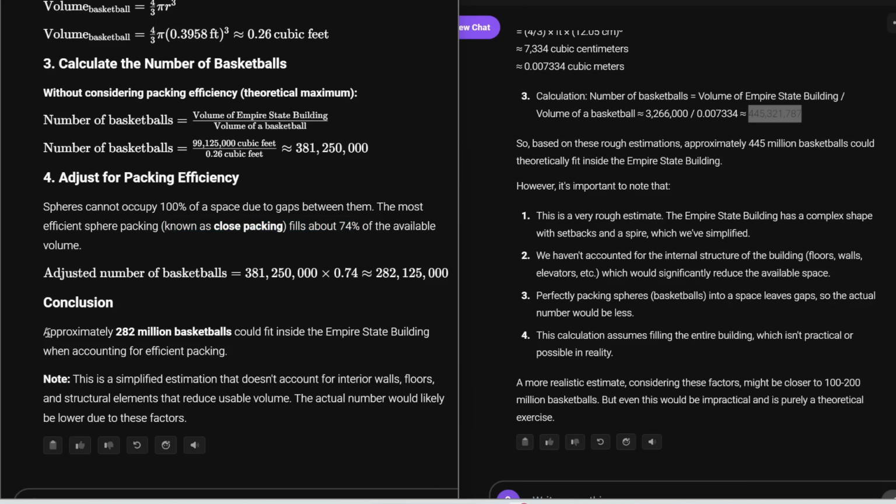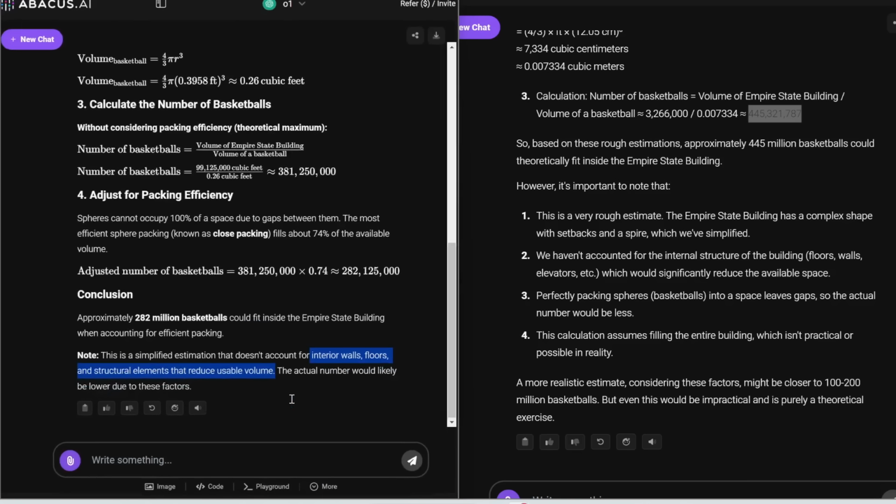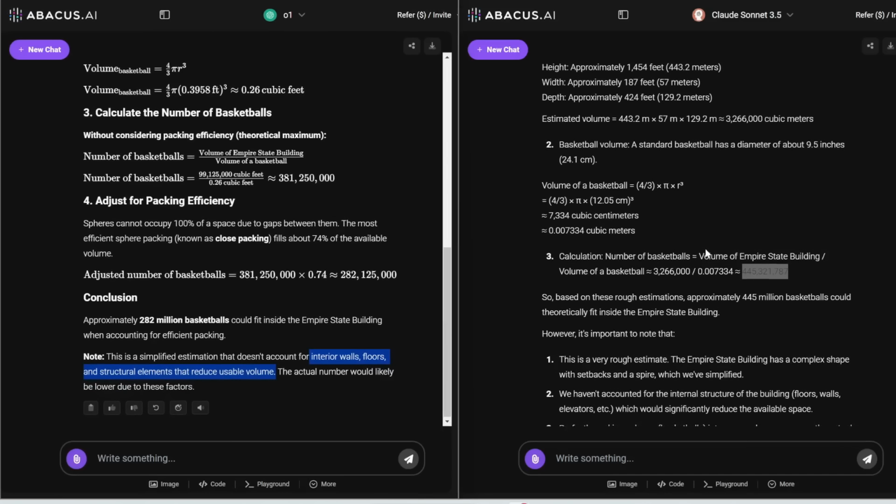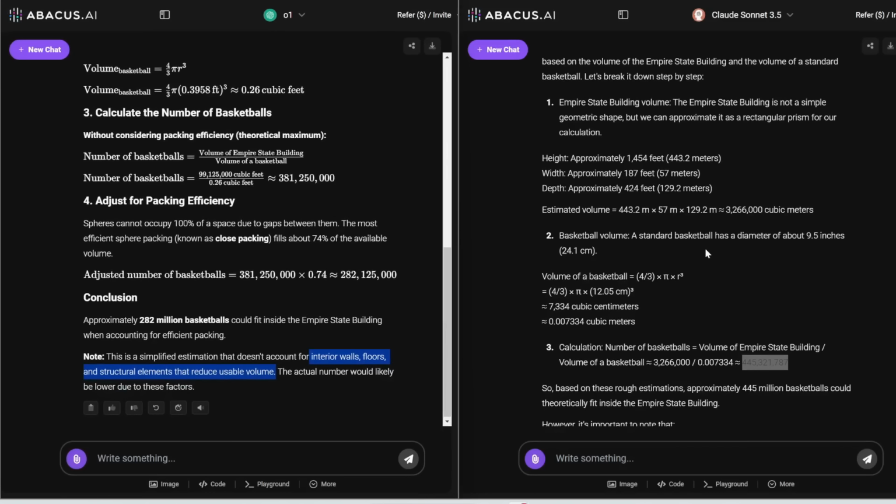And then, however, that's just its conclusion. It says approximately 282 million basketballs could fit in the Empire State Building. Note that this is a simplified estimation that doesn't account for interior walls, floors, and structural elements. So I would like for it to also give me just an estimate accounting for these interior elements as well, which it did not do. So it's really hard to pick a winner here. I would say both of them answered this quite well.